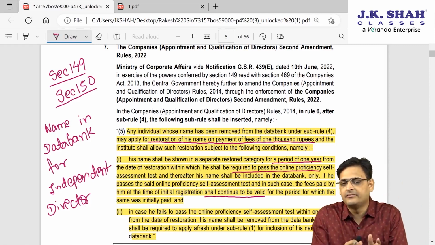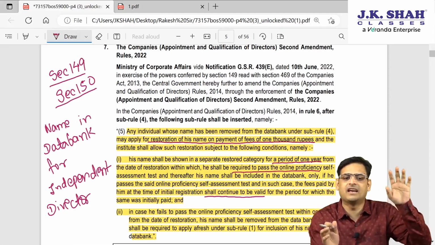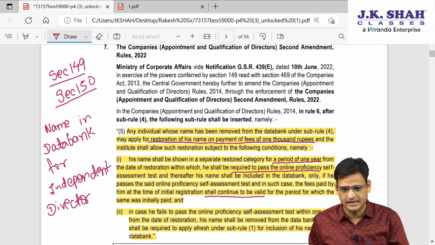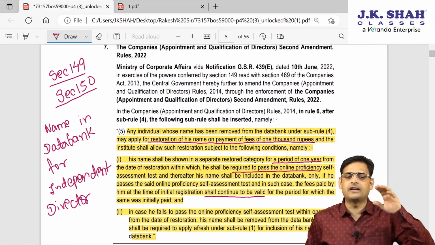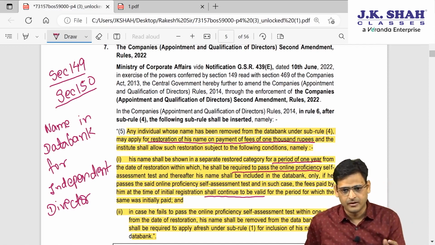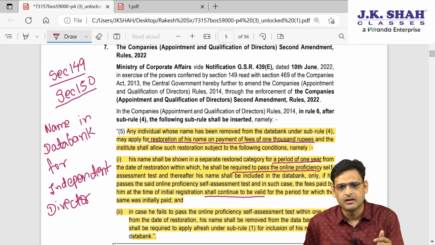So let's say there is a company X Limited and they want to appoint Mr. Y. Mr. Y can become an independent director in X Limited only when Mr. Y's name is there in the data bank. And there was a provision, which is still there now: if your name is in the data bank, you have to pass an exam within a certain time limit.